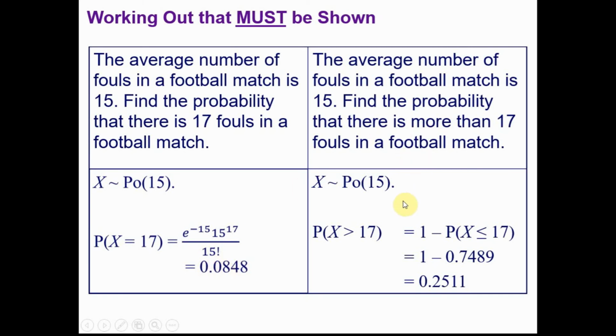If you're using the tables or your calculator, then we know that they always are in the form of less than or equal to. So any problem you're given, you have to rewrite it in terms of less than or equal to, and then you can just write down the value from your calculator or the tables and find the answer.